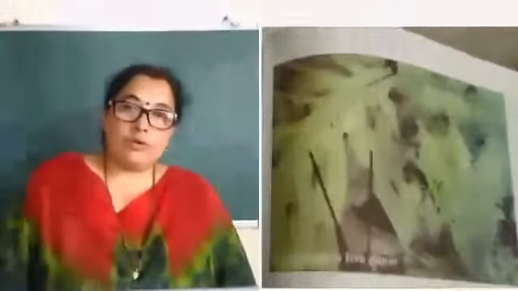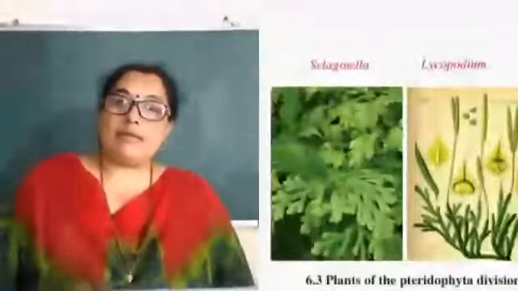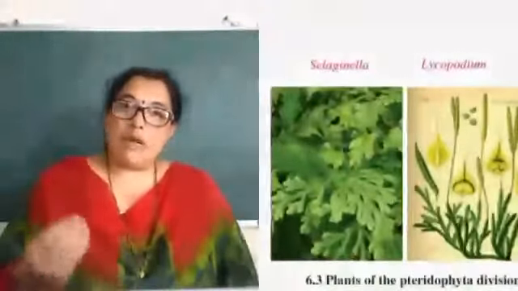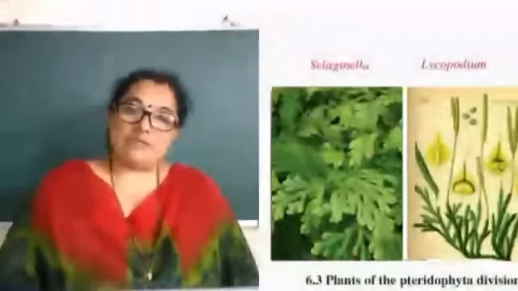They appear very beautiful, pure green in color. They have small spores at the base of the leaves, and the most important thing regarding them is the plant body structure: they have stem, they have roots, they have leaves, but all these are true stem, roots and leaves, not like the bryophytes.